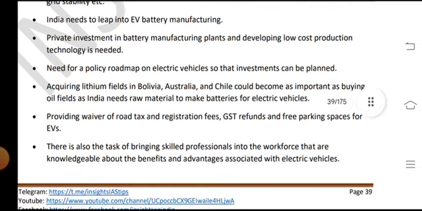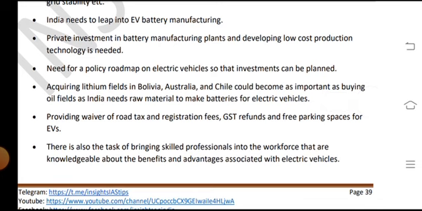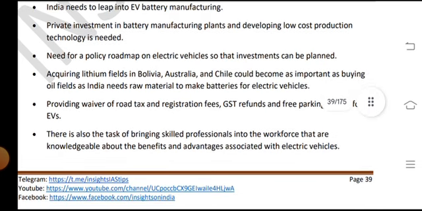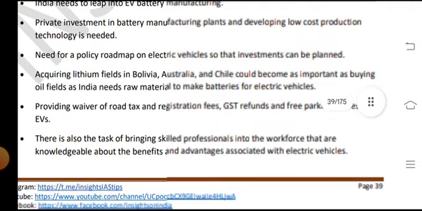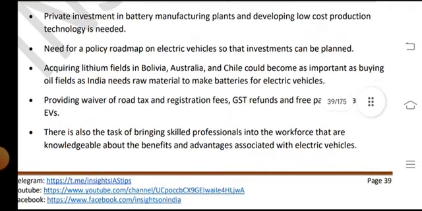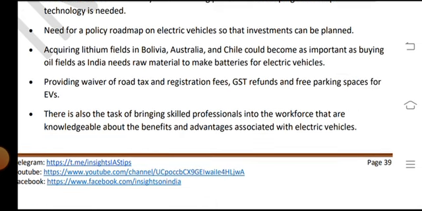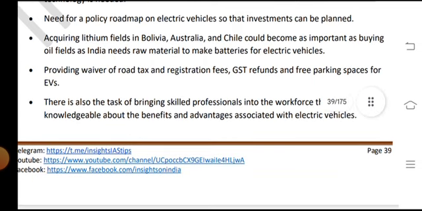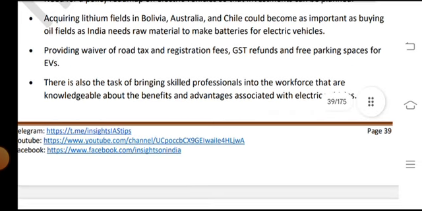India needs to leap into EV battery manufacturing: private investment in battery manufacturing plants and developing low-cost production technologies is needed. There is a need for a policy roadmap on electric vehicles so that investment can be planned. Acquiring lithium fields in Bolivia, Australia and Chile could become as important as buying oil fields, as India needs raw materials to make batteries for electric vehicles. Providing waivers of road tax, registration fees and GST, refunds, and free parking space for EVs.